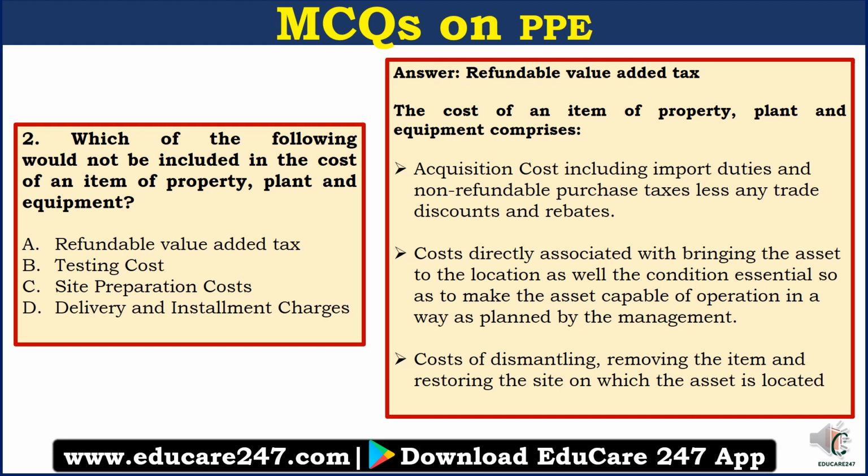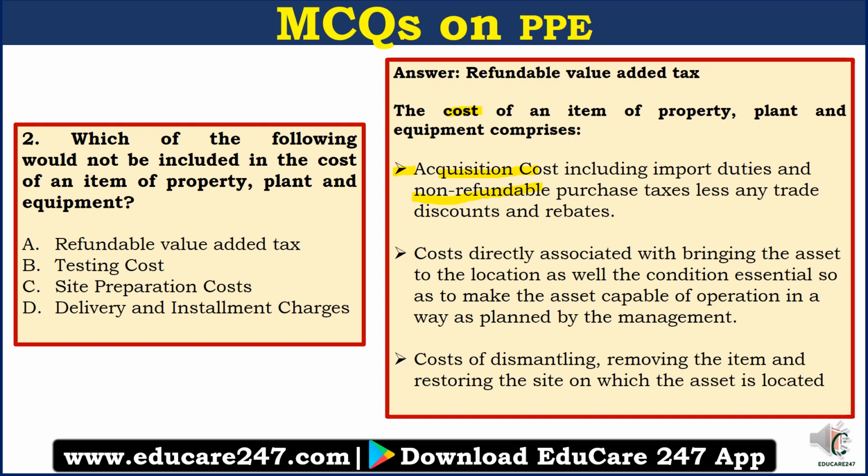Now to understand this question, we have to understand what is included in the cost, right? So the cost of an item of property, plant and equipment comprises first the acquisition cost, including import duties and non-refundable purchase taxes, less any trade discounts and rebates.